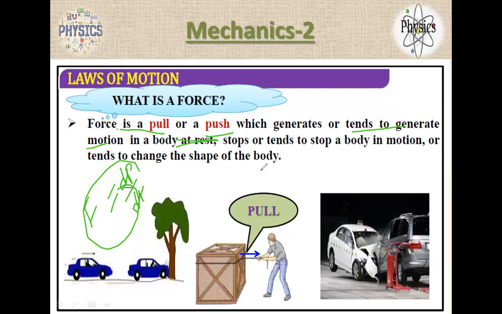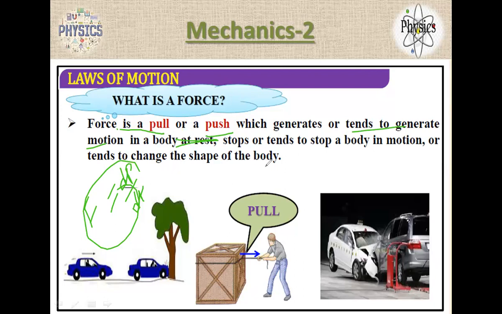What is pull and push? Yes, that's also correct. The force is something which stops the motion of the body, sir. Yes, that's also correct. Sir, the force is something which helps to get a motion of the object. That's also correct.